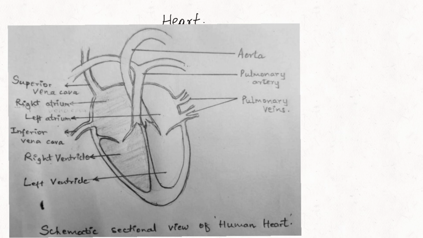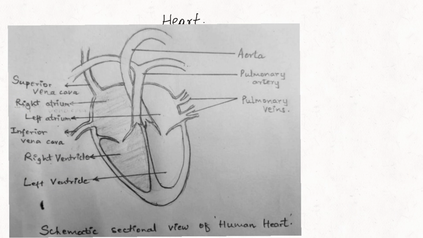It has 4 chambers. The 4 chambers of the heart are, on the right side, the right atrium as the upper chamber. The lower chamber is the right ventricle. On the left side, the upper chamber is the left atrium, the lower chamber is the left ventricle. So, the upper chambers are the atria, the lower chambers are the ventricles. Remember, atria are also called auricles, singular atrium or auricle.